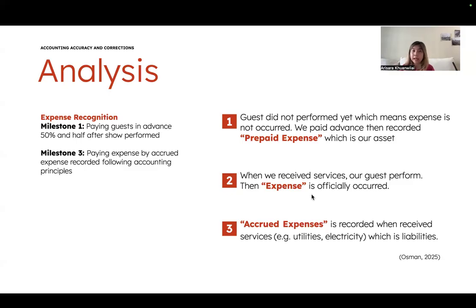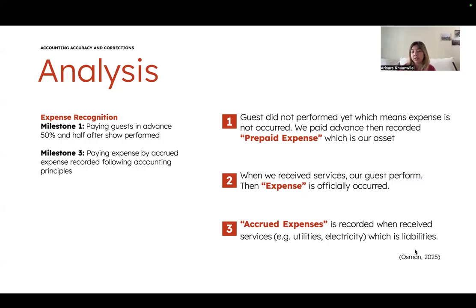As I said, once we record a prepaid expense, it is because we didn't receive anything yet for the money we paid. So this is our asset, as we are waiting for the services. And when we receive those services, it is our expense, obviously.